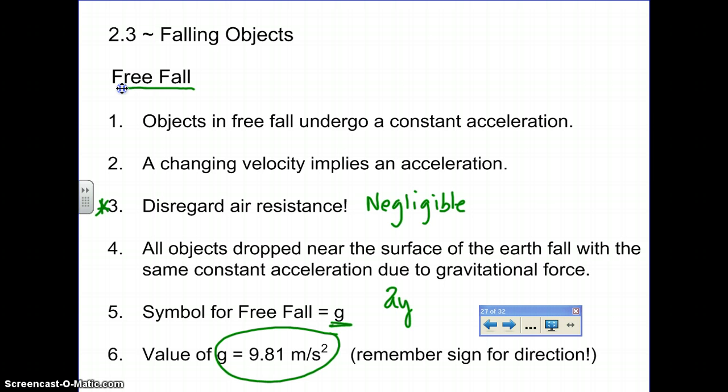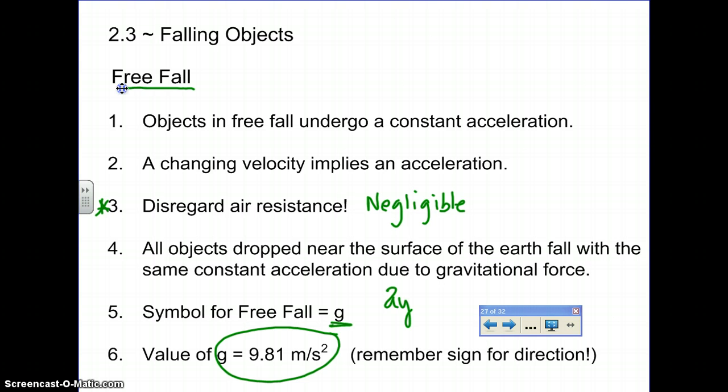So that means if I drop something from rest, after 1 second I would expect it to be going downward at 10 meters per second. And after 2 seconds I would expect it to be going downward at 20 meters per second. I'm rounding. After 3 seconds I would expect it to have sped up to about 30 meters per second, and then 40 after another second, and 50, getting faster by 10 meters per second every second that it falls.